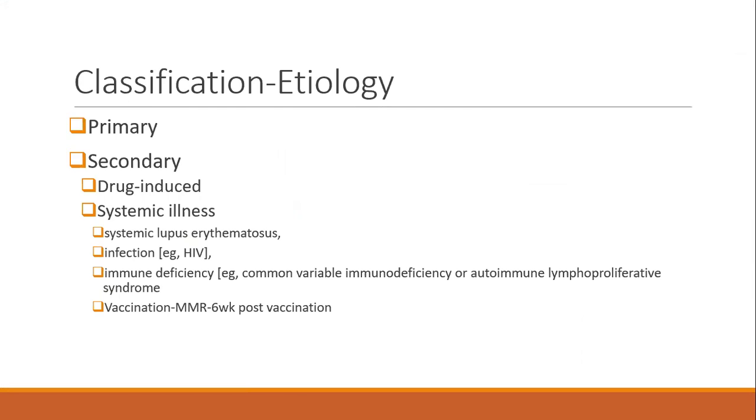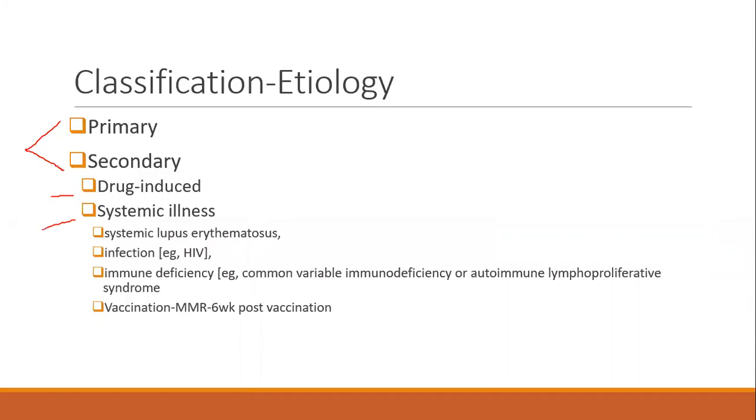Primary is what we see mostly in young children. Secondary, in older children, it is possible. Drug-induced. What is the common cause of thrombocytopenia that you know is drug-induced? Heparin-induced thrombocytopenia in hospital settings, especially if you are using it for a long time.